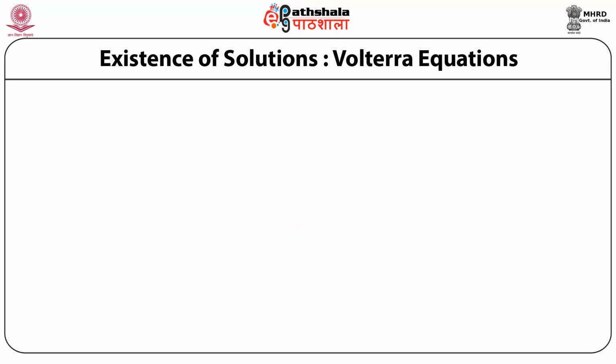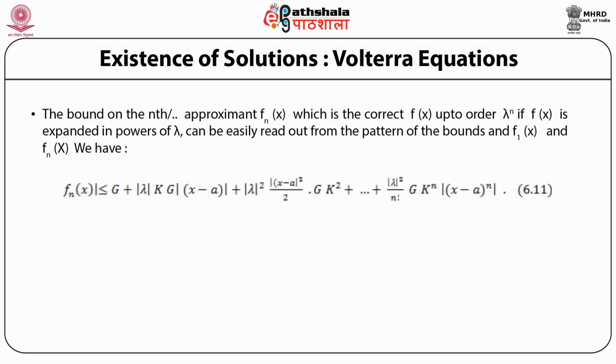Continuing this way, the bound on the nth approximant fn(x), which is the correct f(x) up to order lambda to the power n, if f(x) is expanded in powers of lambda, can be easily read out from the pattern of the bounds of f1 and f2.